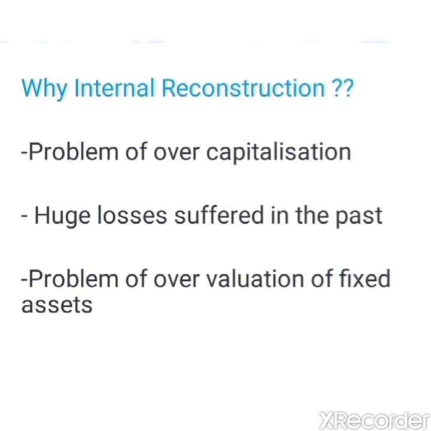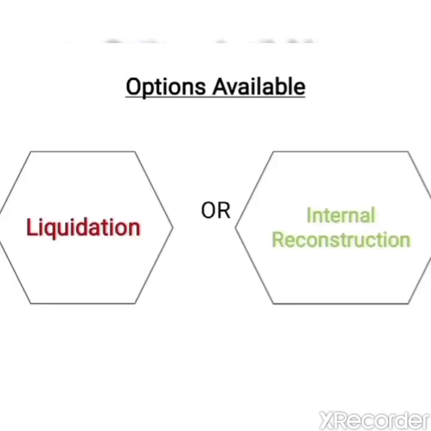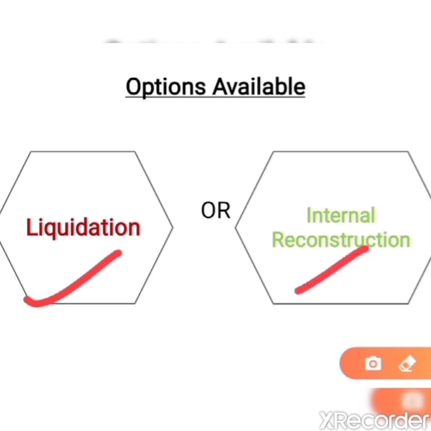In fact, it may force a company to take a timely decision. So in such a case, the company will have two options, that is, either to liquidate the company, whereby the company has to completely close down its business, or if the company wants to come out of all these problems, then it can exercise its option of internally reconstructing itself. In most cases, when the company feels that there is every chance of making profits in the future, then obviously it will choose the second option, that is internal reconstruction.